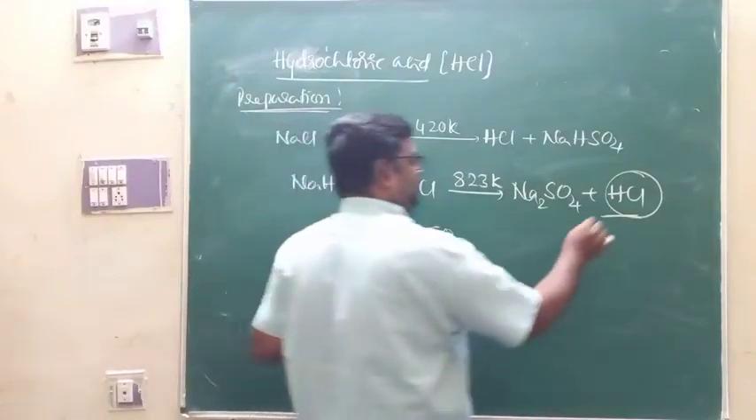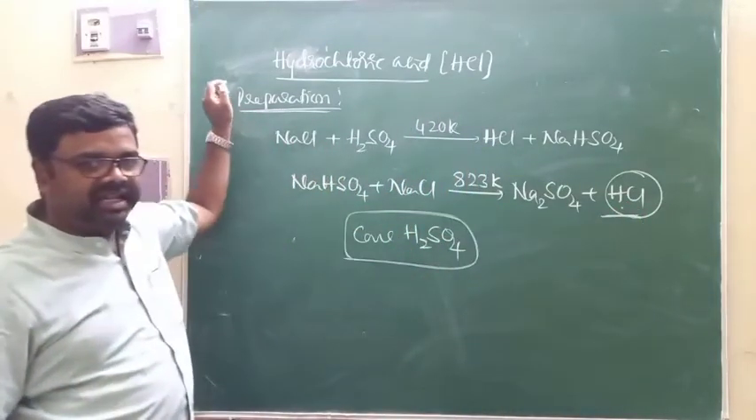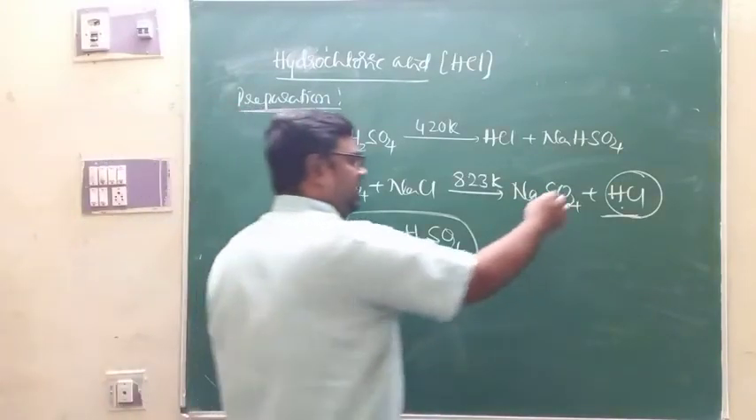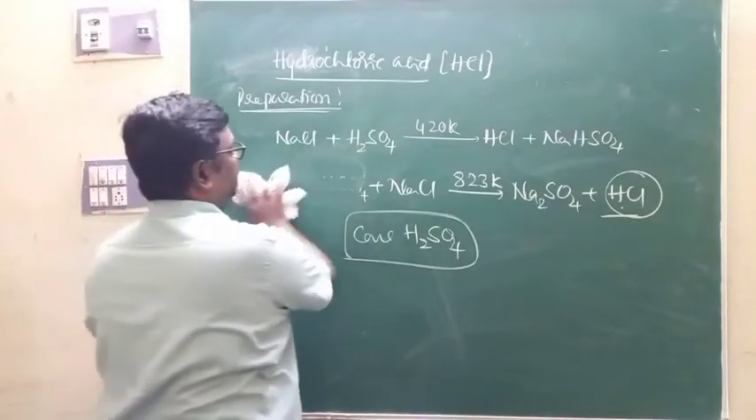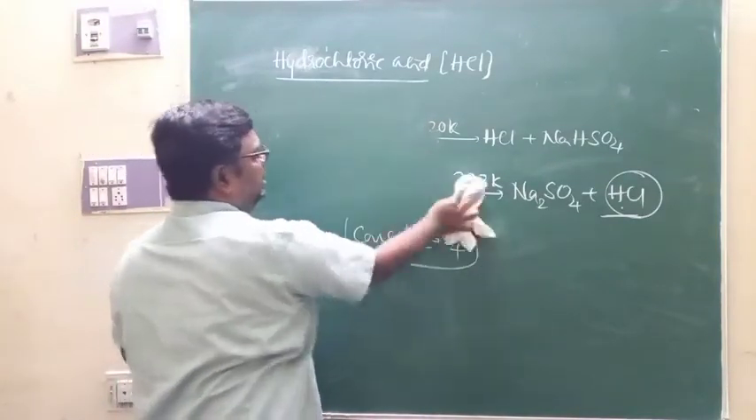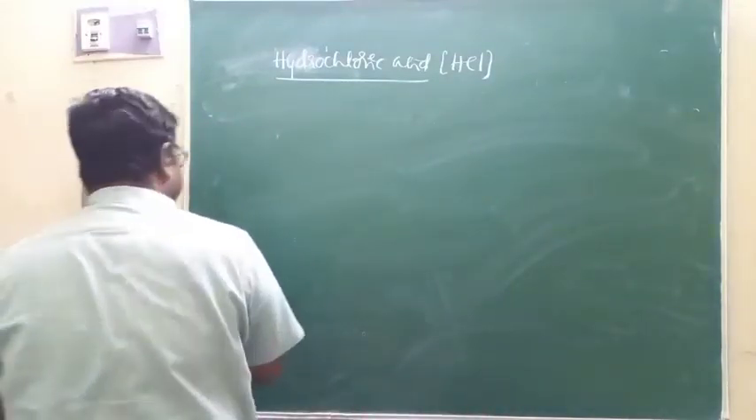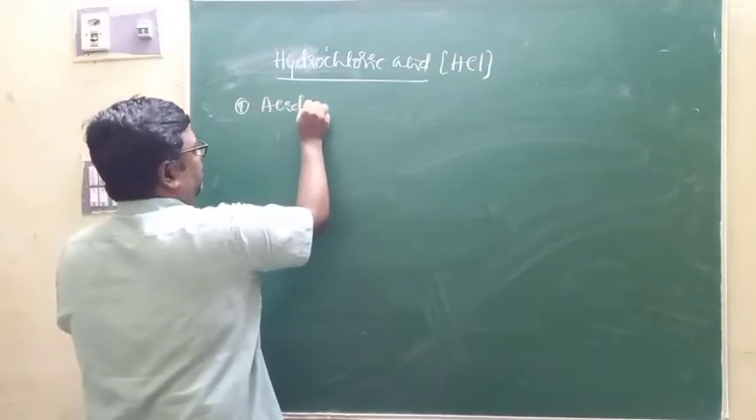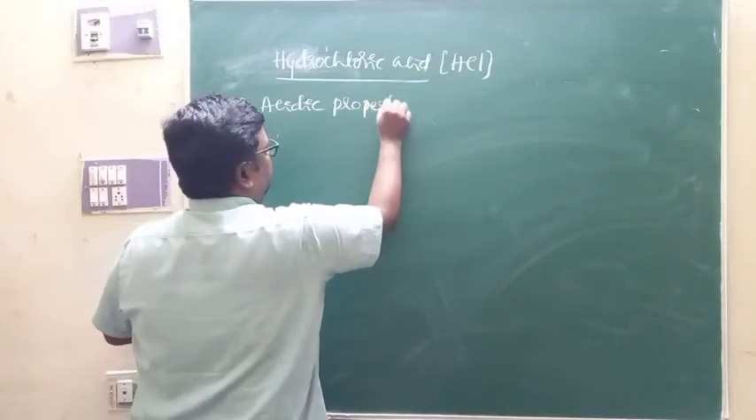The moisture present in the HCl gas can be removed by passing it through concentrated sulfuric acid. Concentrated sulfuric acid is a very good dehydrating agent that removes water present in HCl gas. Apart from that, under the properties of hydrochloric acid, you are supposed to study the acidic property of hydrochloric acid. It is a very strong acid.